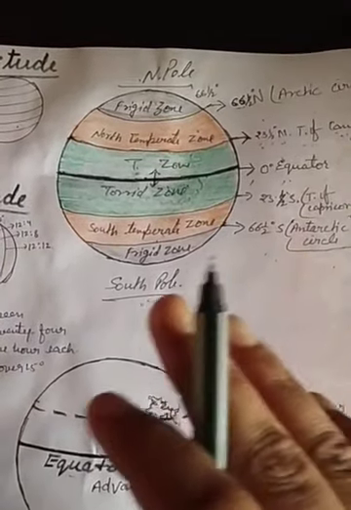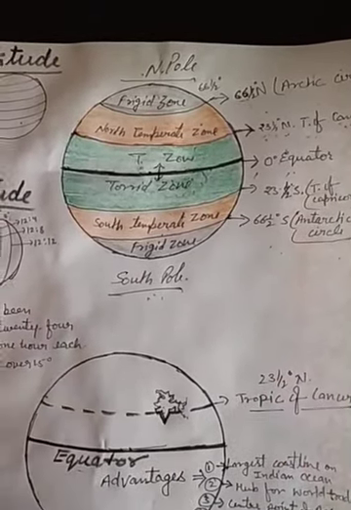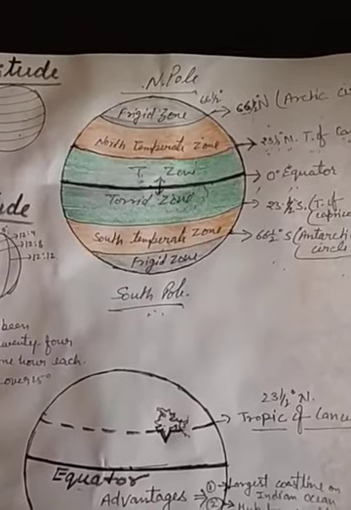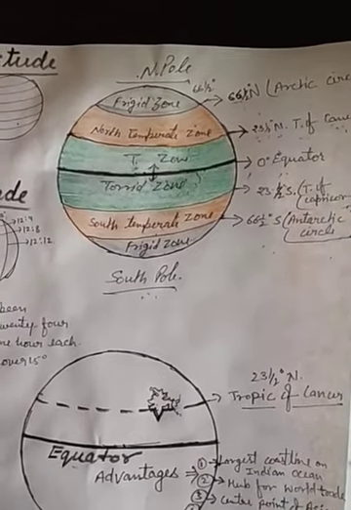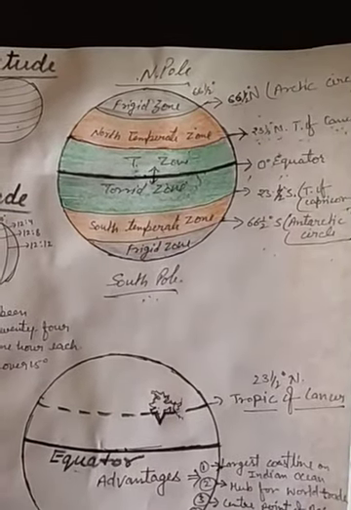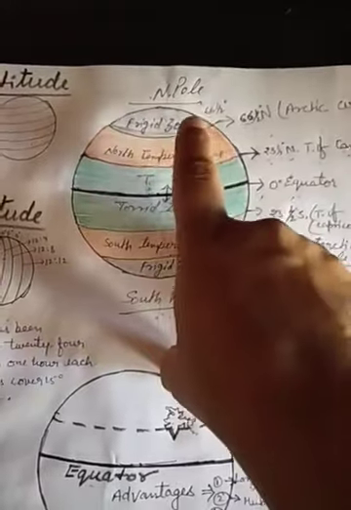And similarly, at the same time, the opposite southern pole experiences continuous night. And then when the position reverses and the northern pole is away from the sun, there is continuous night. So for 5-6 months, these are in a frigid condition.